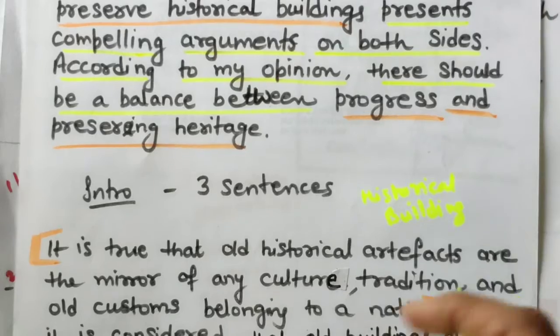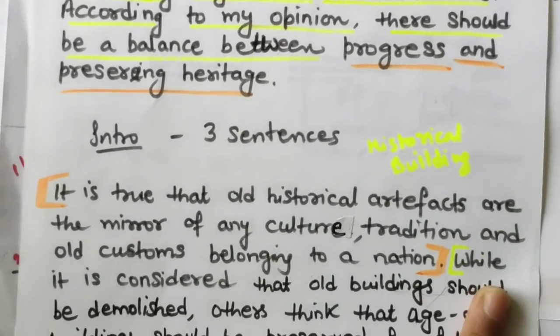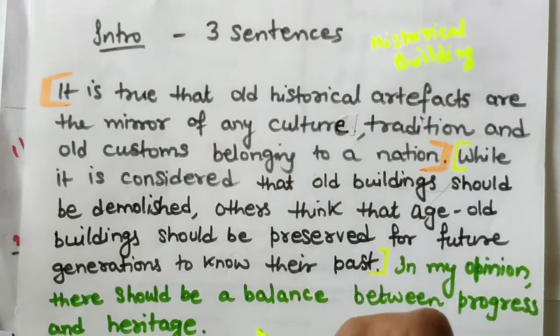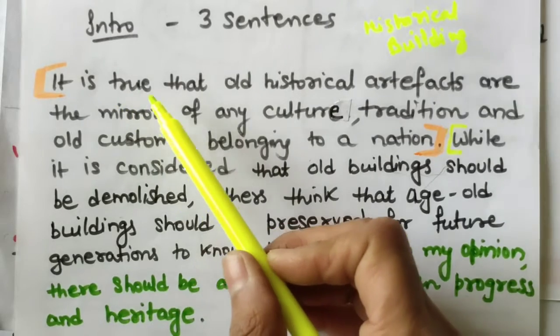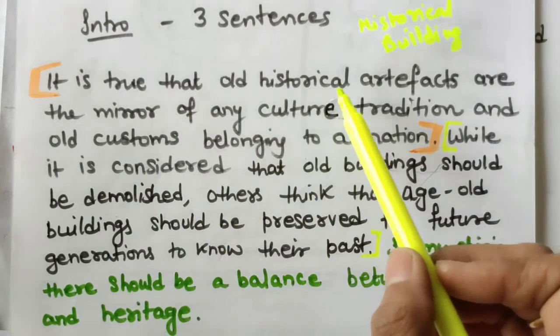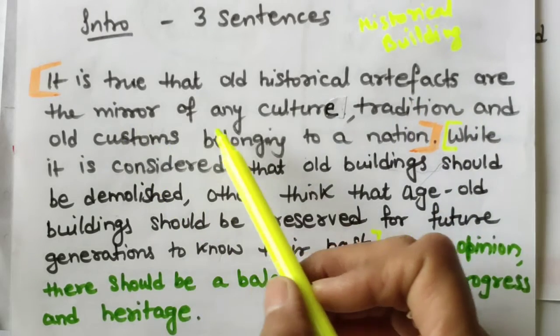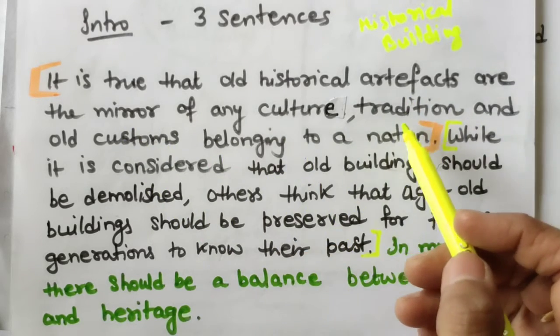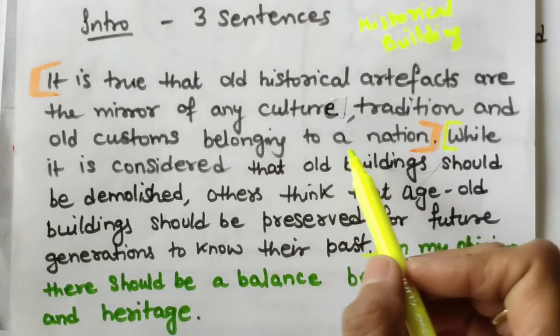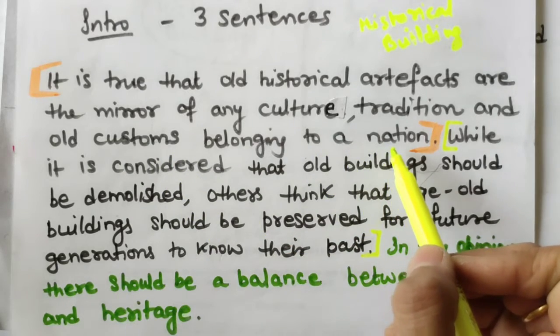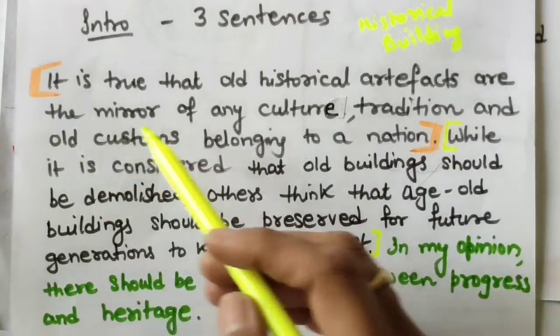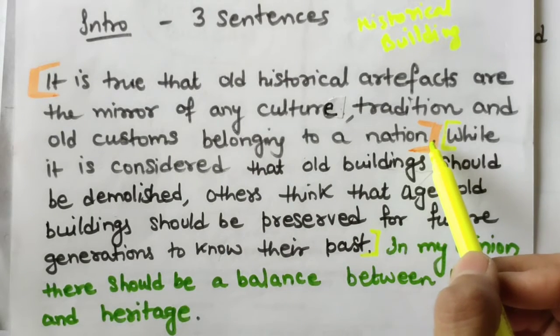After that we will talk about the paraphrasing of the question statement and the thesis statement. So how I have written, you can see: it is true that old historical artifacts are the mirror of any culture, tradition and old customs belonging to any nation. The orange one is the general sentence about the main topic.